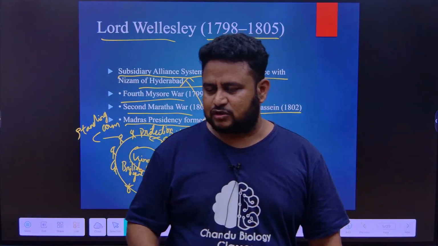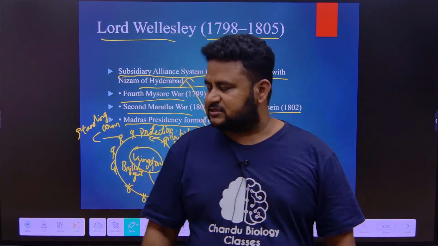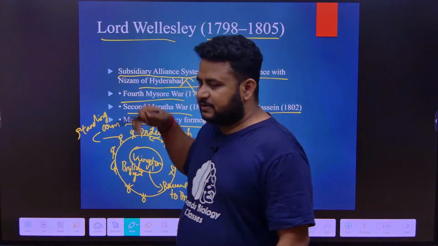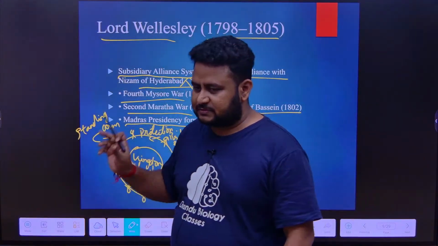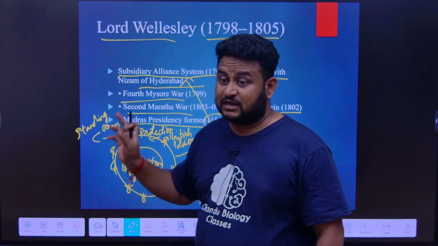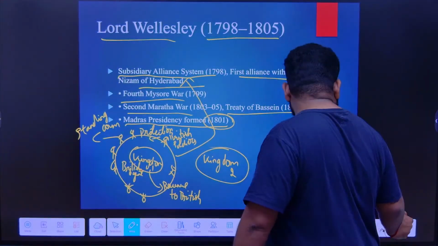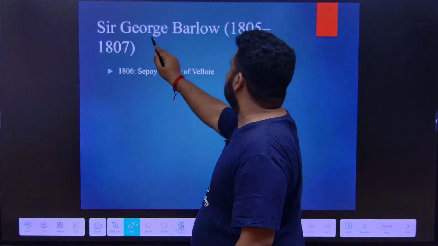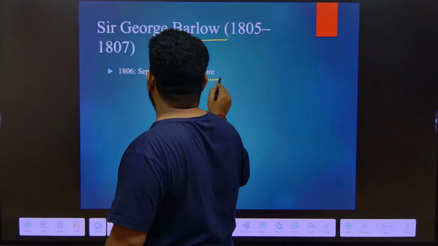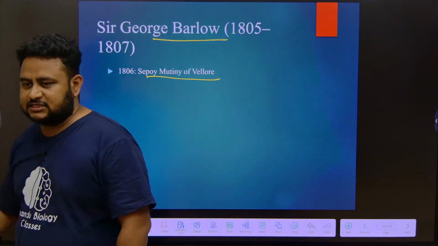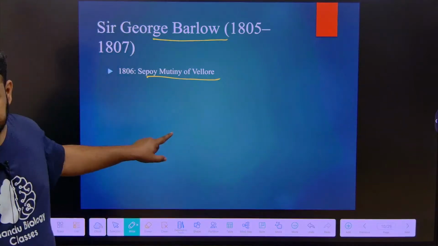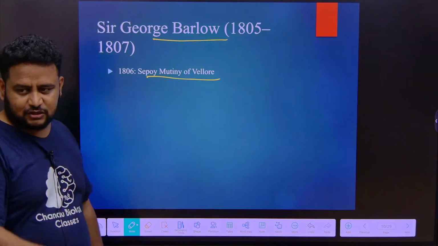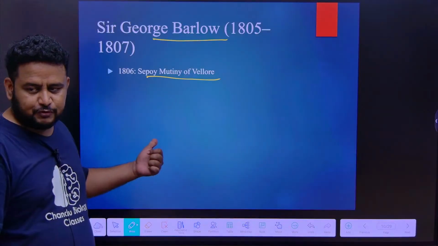Okay, Cornwallis Code by Lord Cornwallis, you will know. Similarly, if they ask permanent settlement, Cornwallis; subsidiary alliance, Wellesley. Please remember. Next is Sir George Barlow. Sepoy Mutiny of Vellore, very important. This person is not important, this event is important. Sepoy Mutiny of Vellore, Vellore is near to us.